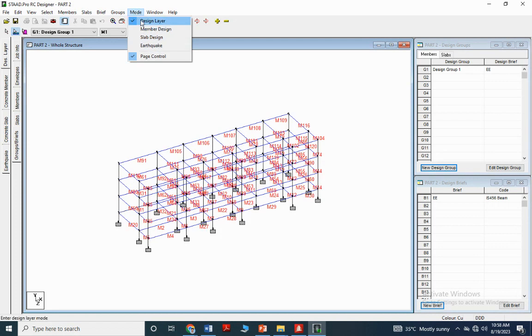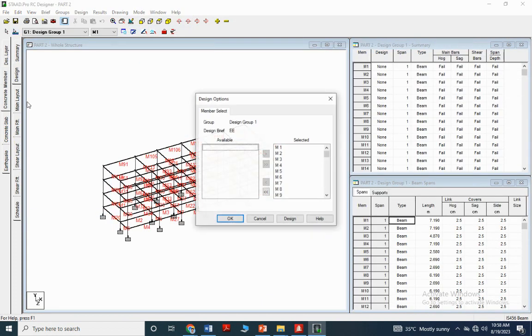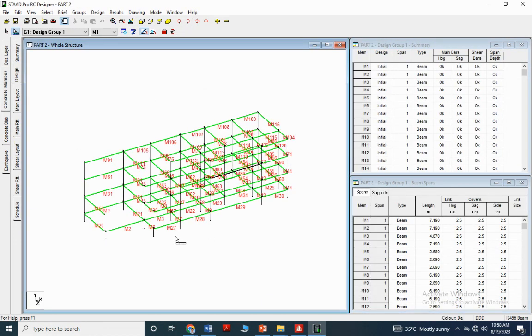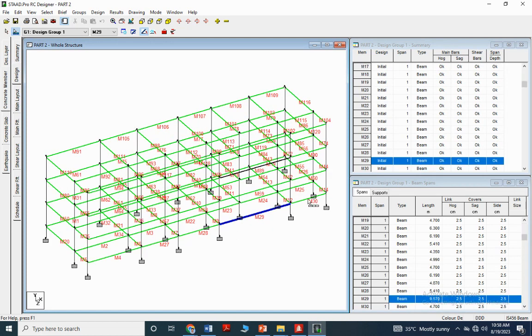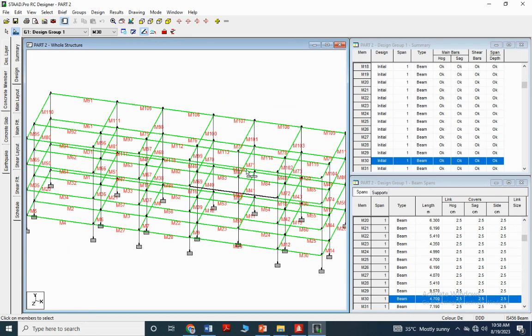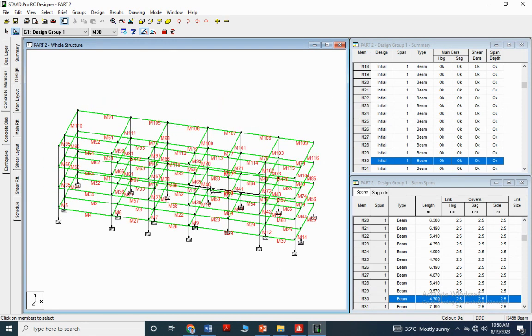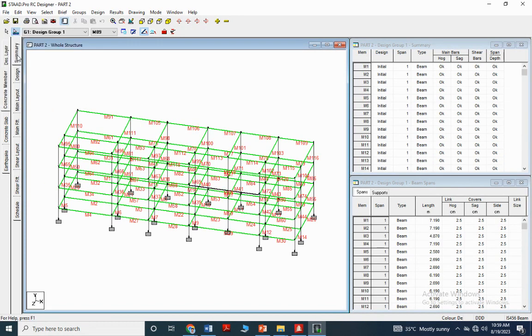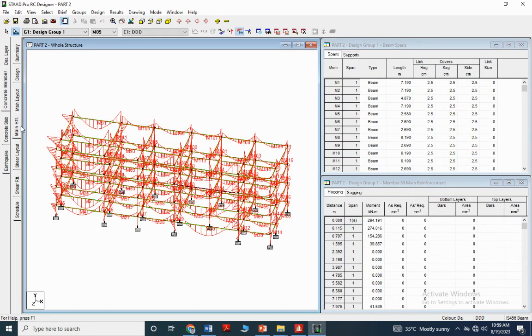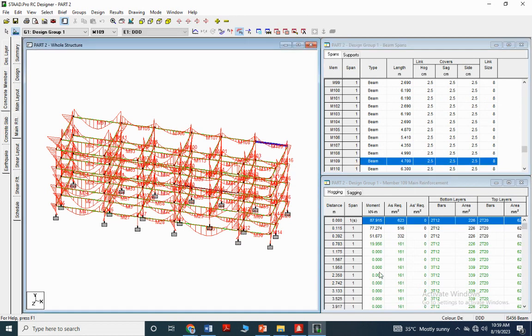Now go to mode, member design. Go to design. Right. All the members are passed. Look at this. Okay. Except a few members, the black colors, this file. Okay. And then the summary, and main reinforcement summary also is there. ST requirement.